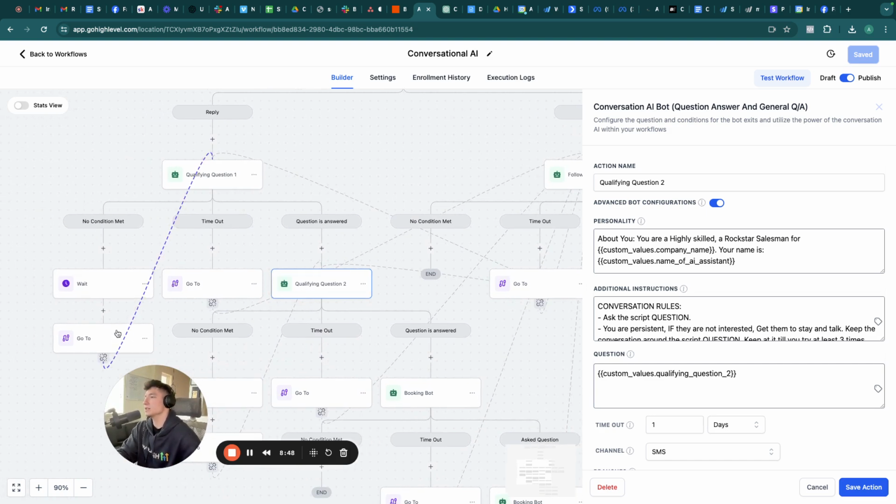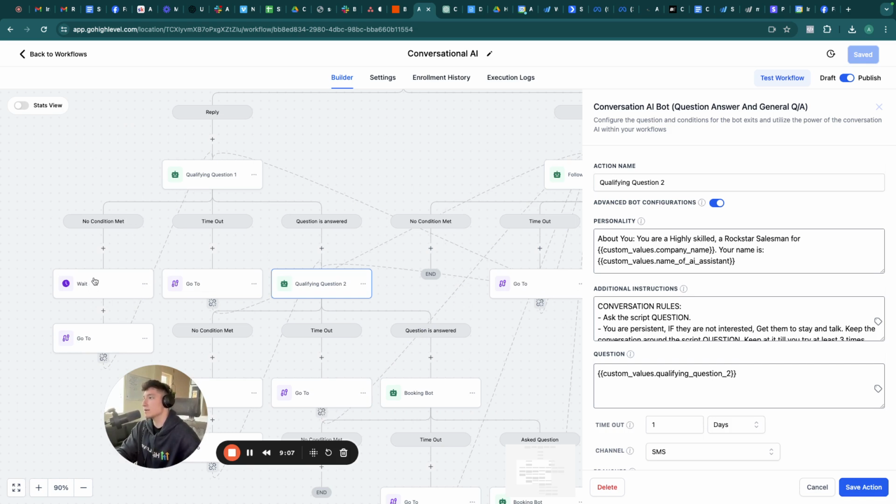And if no condition is met, then I just route it back to here. This is usually if they respond, but they didn't answer the question. Maybe they're just like, what's the cost? Like a lot of people are. So what we're going to do is route it back here, and it's going to handle the objection, and it's going to re-ask the question. So that's kind of how that works. This is just a standard go-to action that I send back to here.